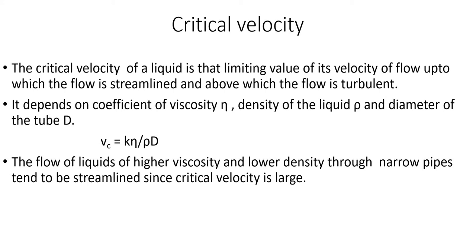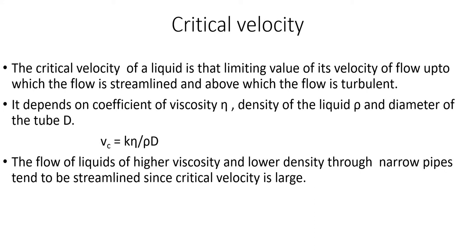So if the critical velocity is large, the flow will be streamlined. For the critical velocity to be large, eta should be large, density should be small, and the diameter of the pipe should be small.